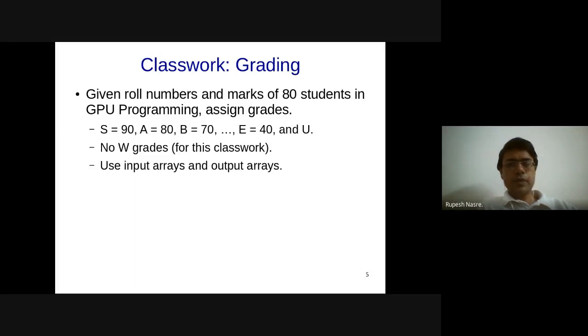Okay, I'm enabling the chat now. In case somebody has written down a relevant piece of code, please feel free to paste it in the chat box.